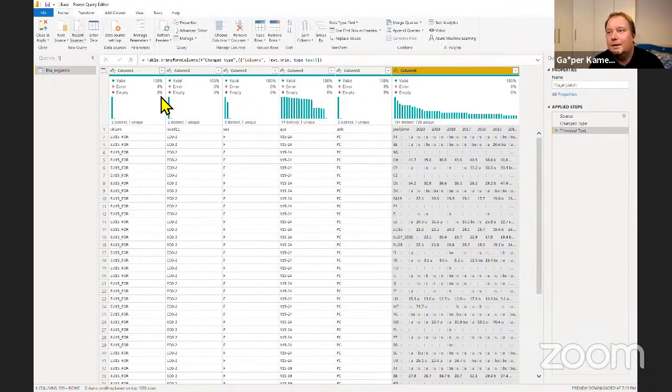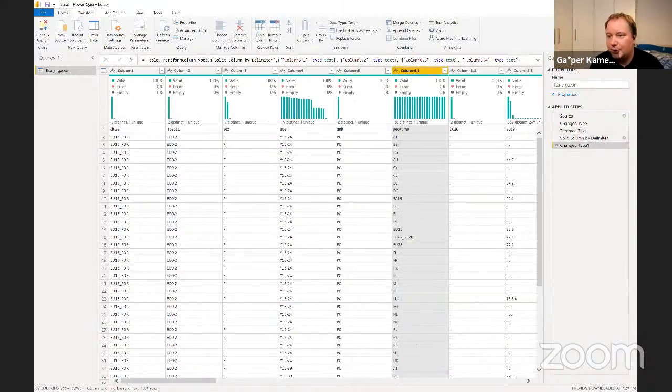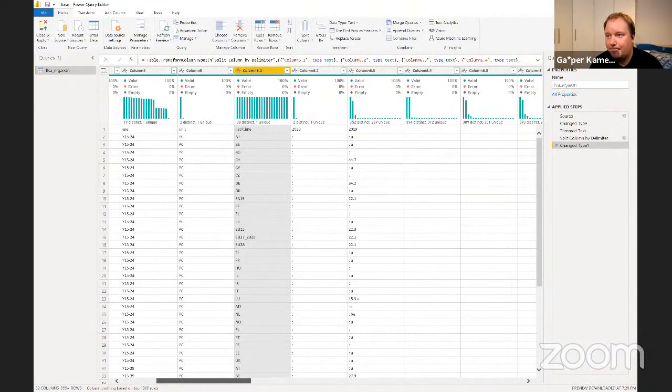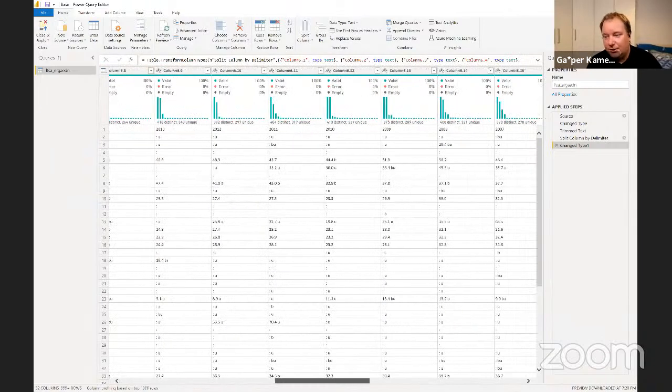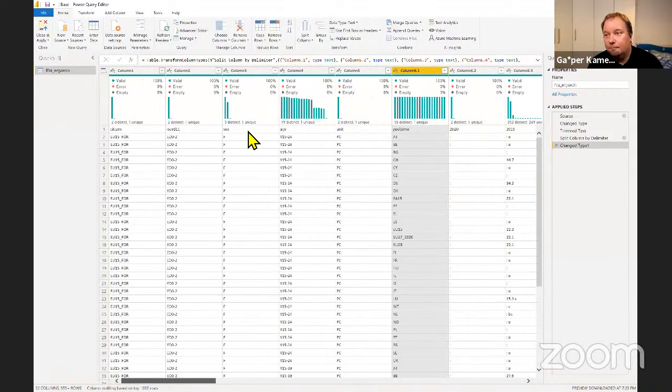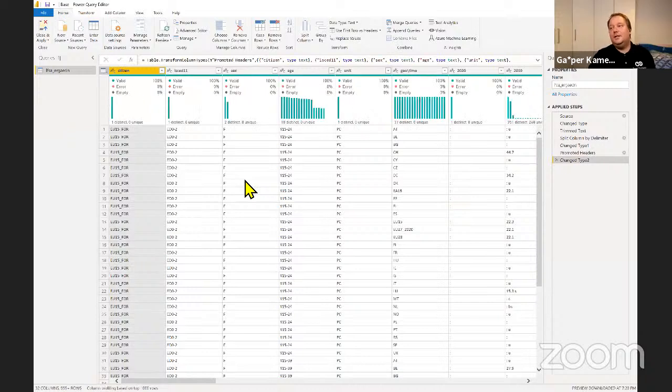So let's split this column, and we're going to split it by delimiter, and the delimiter will be tab. It's going to notice that at each occurrence and just go okay. And we're going to get something like this, right? And at this point, you can see that the first row is as ready as it is. That's going to be my header row, and I'm going to make it a header row immediately.